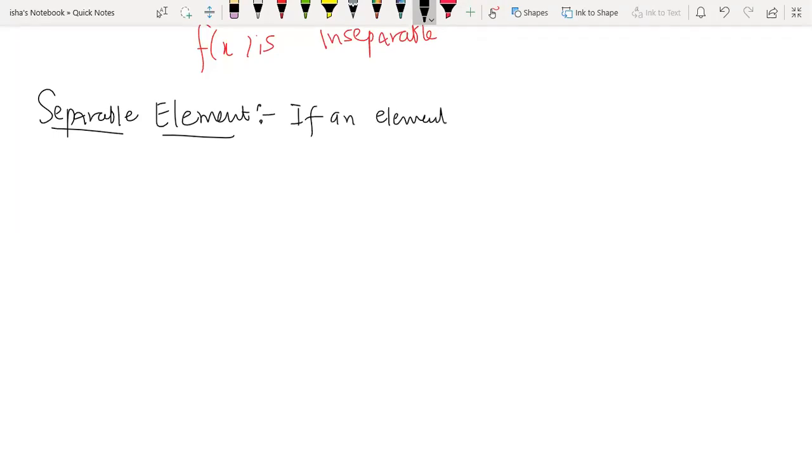If an element a belongs to K is algebraic over F. Firstly, for an element to be called separable, the first condition is that it should be an algebraic element. Only then are we going to talk about it. So if an element is algebraic over F, then a is said to be